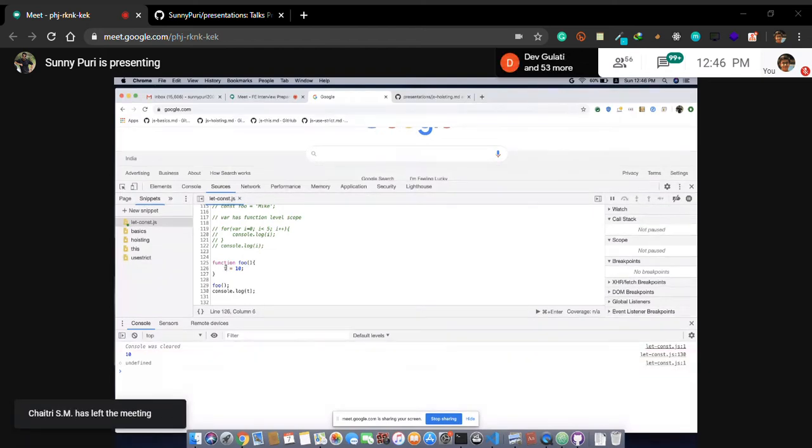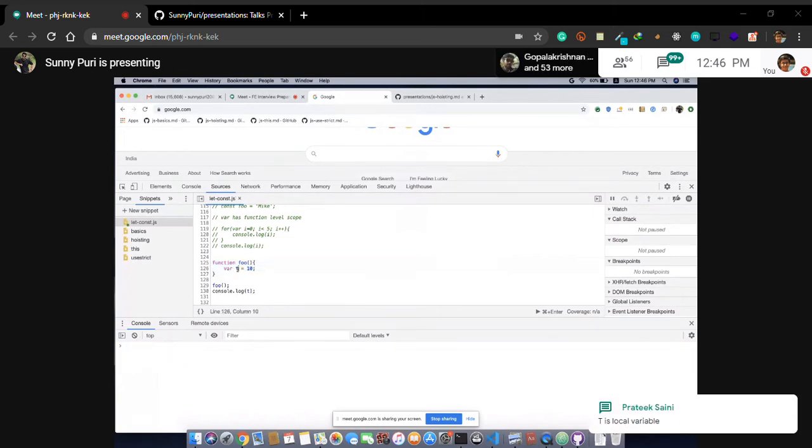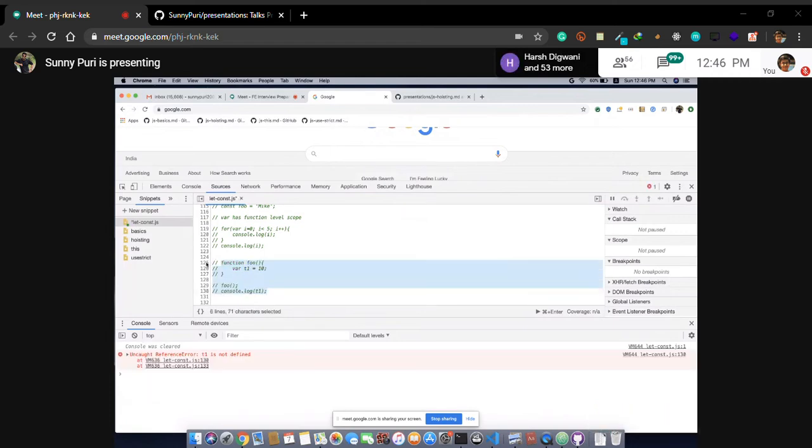It means var has only function level scope. If it is declared inside a function, it means it is a private variable to that function. This is clear. You cannot access t outside it. This is clear, guys. This is basically function level scope.